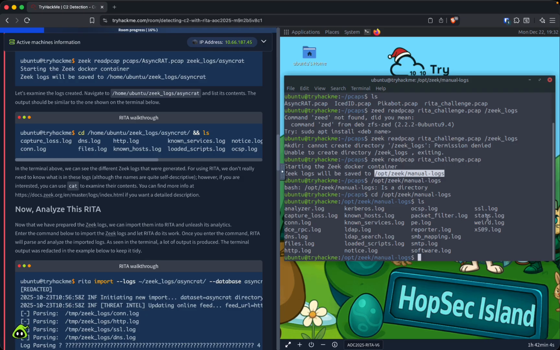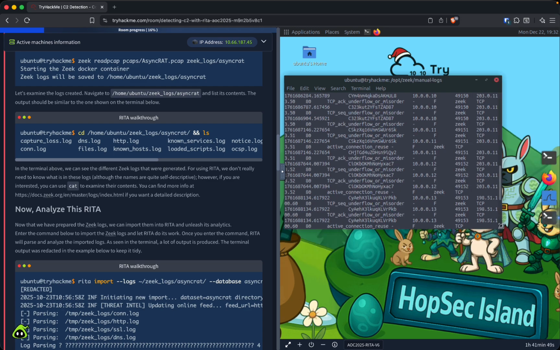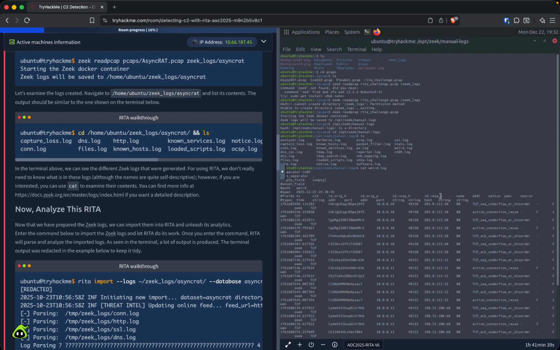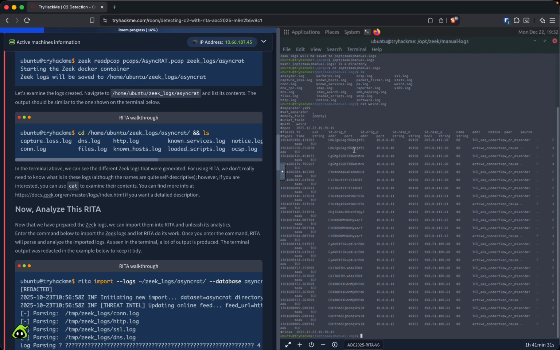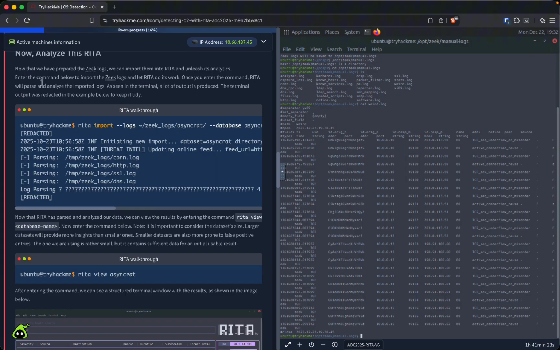Let's look at weird. But yeah, this is what the log will look like. There's too many fields here, but it will look something like this. So now let's analyze this with RITA.